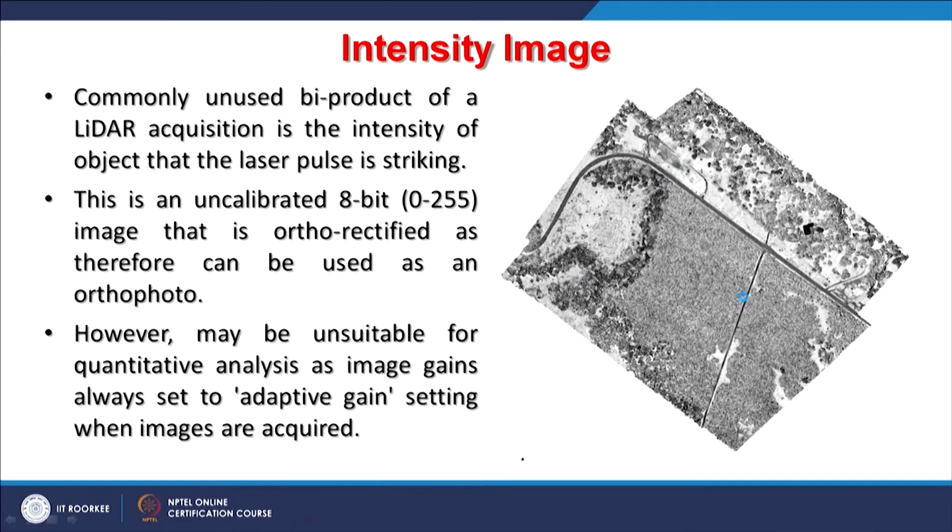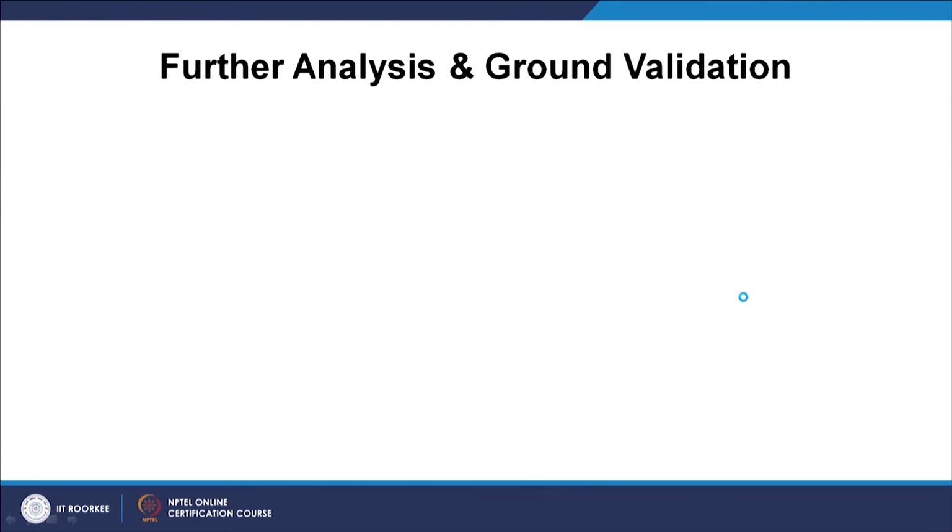The example here is an 8 bit image, though it is ortho rectified and can be used as an ortho photo for other applications. However, it may be unsuitable for any kind of quantitative analysis, because the gain is always set to adapted gain settings when images are acquired. So these have some limited applications.